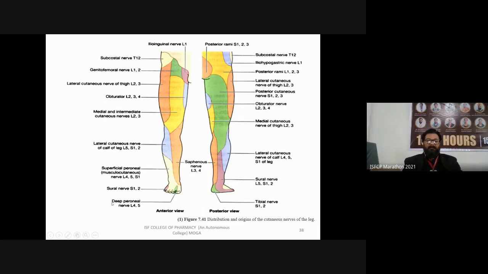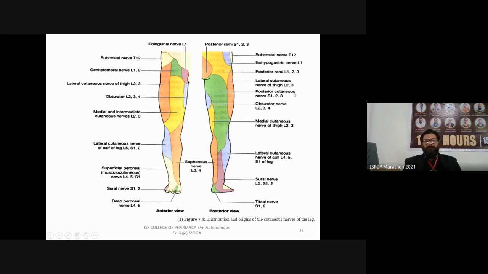Now I am discussing the posterior view. You can see the subcostal nerve T12. This is the posterior side. Iliohypogastric nerve L1. Posterior rami L1, L2, L3. The lateral cutaneous nerve of thigh L2 and L3. The posterior cutaneous nerve S1, S2, S3. The obturator nerve L2, L3, L4.